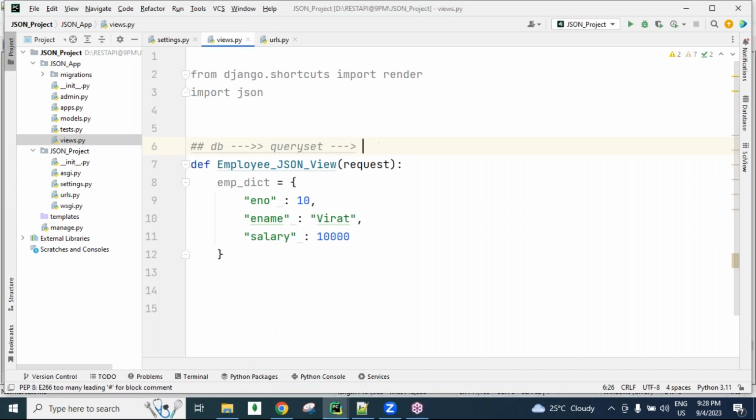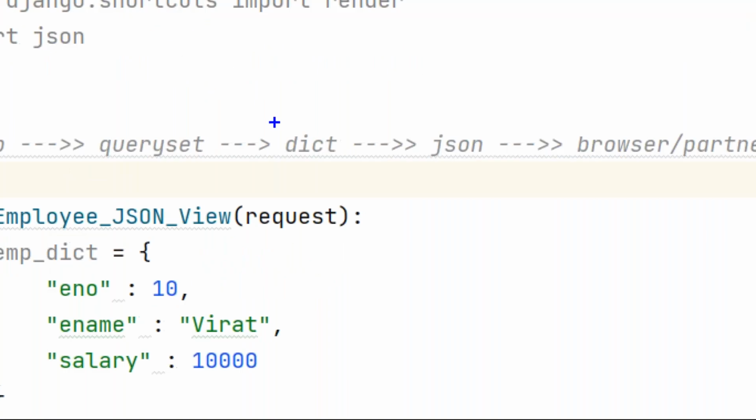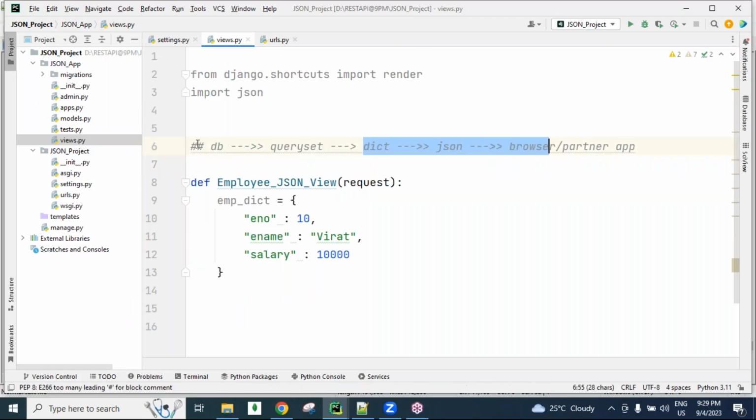Query set data needs to be converted into a dictionary, and this dictionary data we convert into JSON, and this JSON data we send to the browser or to the partner application, guys. Partner app. This is a conversion we need to do every day. So in this program, I'm doing this conversion, guys. How dictionary type data is converted into JSON, and how JSON data is sent to the browser. This conversion I'm showing in this program.